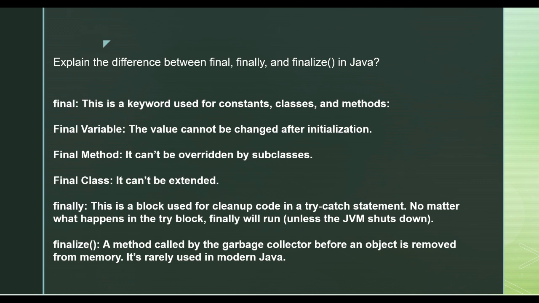If a method is marked final in the parent class, you will not be allowed to create a method with the exact same structure. So you cannot override that particular method, and you will get a compile time error.